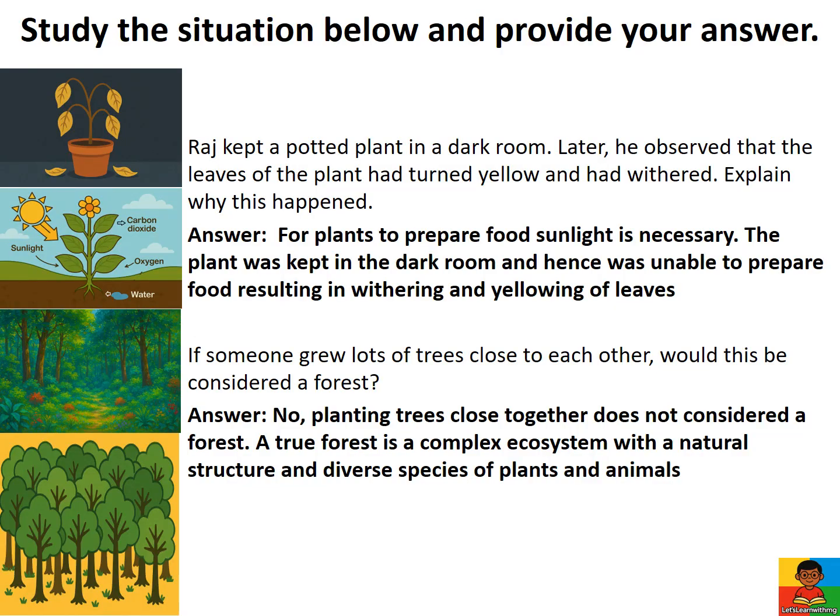Study the situation below. Rog kept a potted plant in a dark room. Later, he observed the leaves had turned yellow and withered. Why? For plants to prepare food, sunlight is necessary. Without sunlight, the plant could not prepare food, resulting in yellowing and withering of leaves.